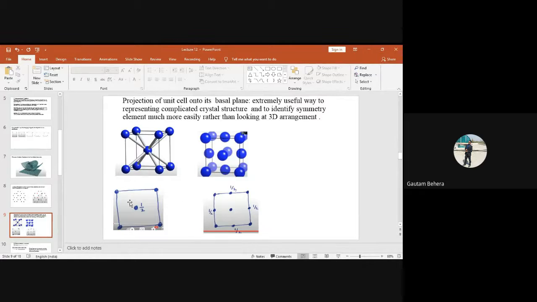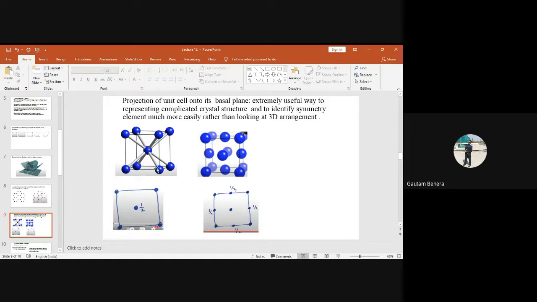So let me tell you, you can use this kind of projection if you have a complicated crystal structure. These crystal structures are not complicated. These are very simple crystal structures. But if you have a complicated crystal structure, it is very difficult to show in 3 dimensions. It is okay. So if it is difficult to show a crystal structure in 3 dimensions, it is better to use a projection. By using projection, you can simply show a 3-dimensional crystal structure. But this is a simple 3-dimensional unit cell. I have drawn a projection in a basal plane.